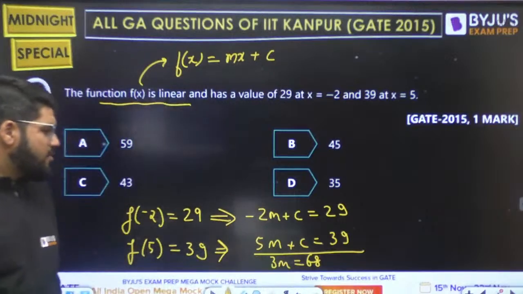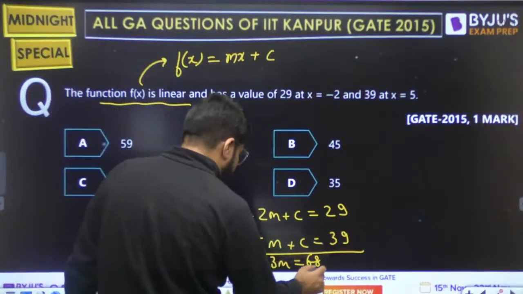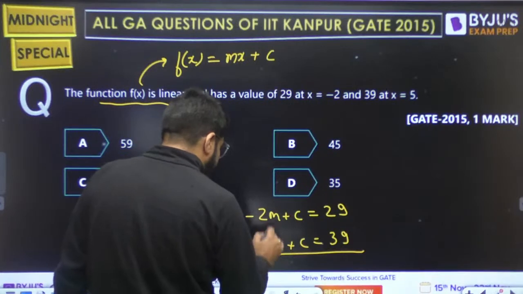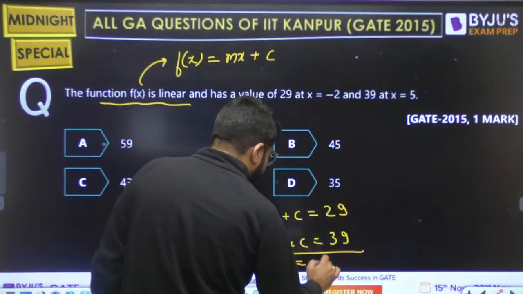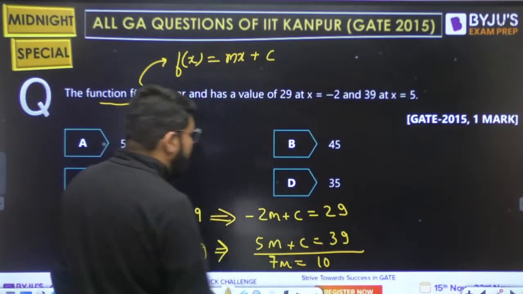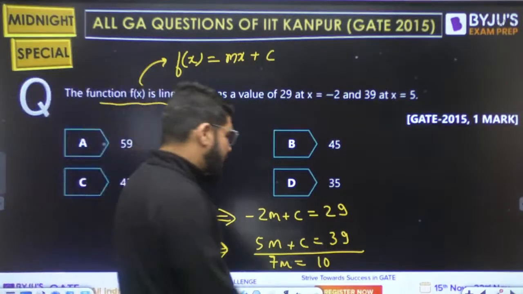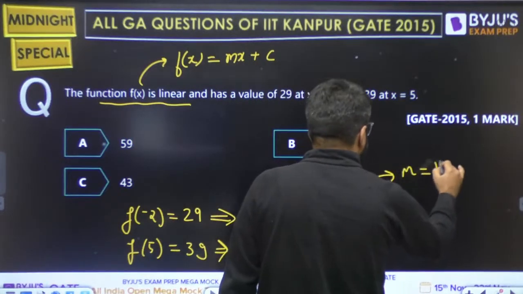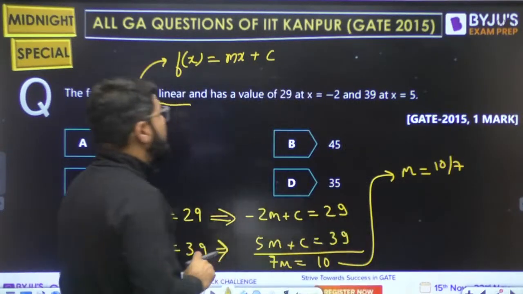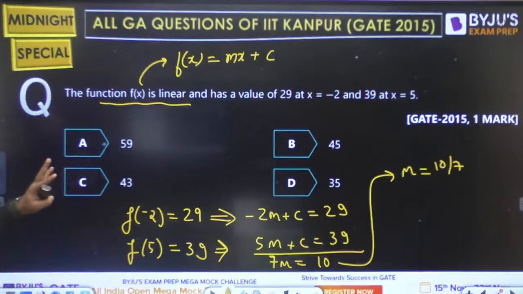I should subtract. I'm sorry. If I subtract, I get 7m, and that is equal to 10. So the value of m comes from here. The value of m is equal to 10 by 7, and accordingly we can get the value of c also. Now there is some missing data here actually.